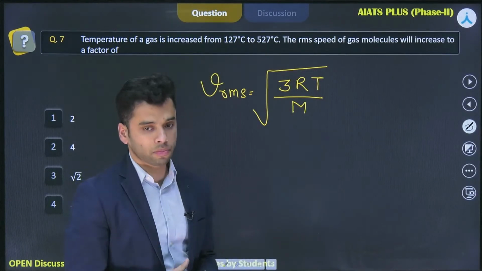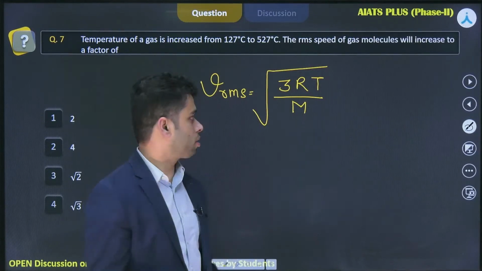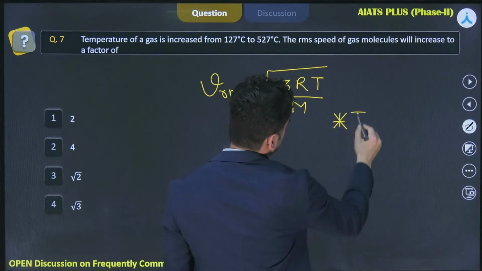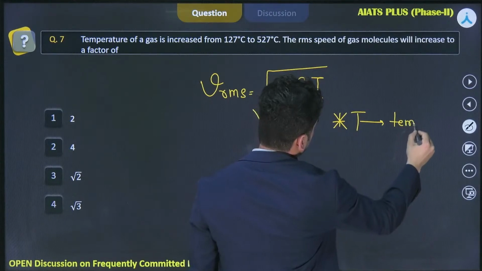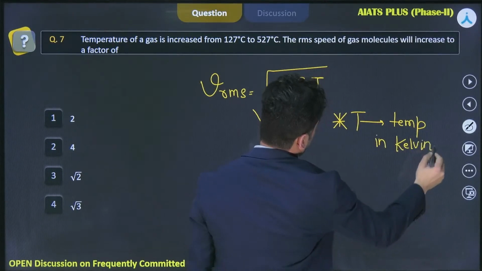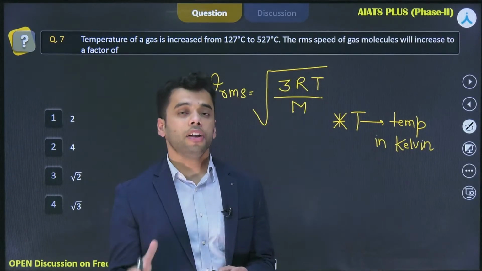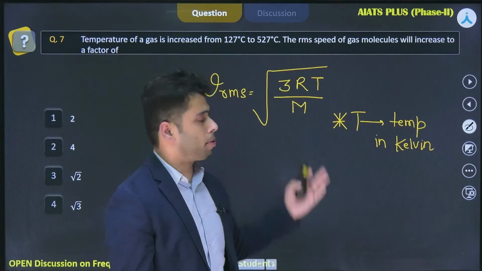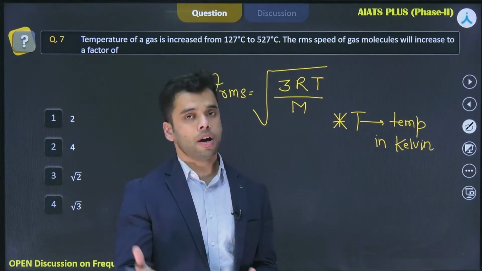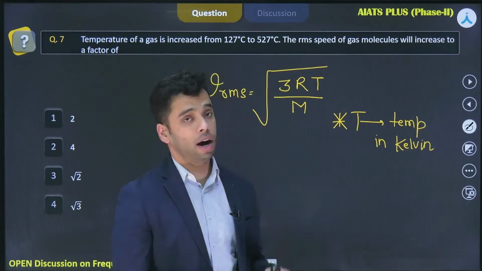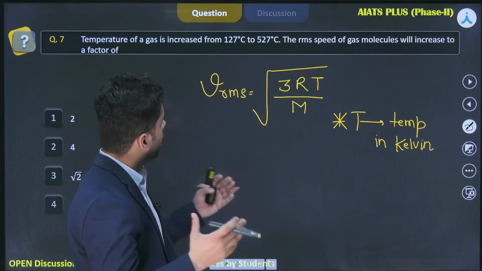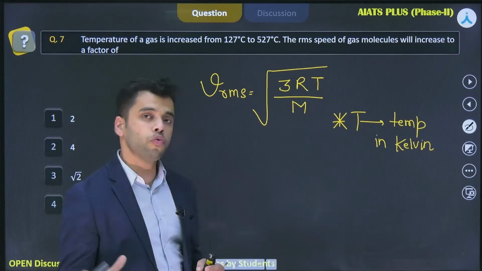What is R? R is your universal gas constant, M is your molar mass, and what is T? Very important, T is your temperature in Kelvin. The important point over here is that you need to put the temperature in Kelvin while using this expression. So the basic fundamental is V_RMS equals under the root of 3RT by M. R is your universal gas constant, M is the molar mass, and T is your temperature, and that too in Kelvin. Now the temperature of a gas is increased from 127 degrees Celsius to 527 degrees Celsius.